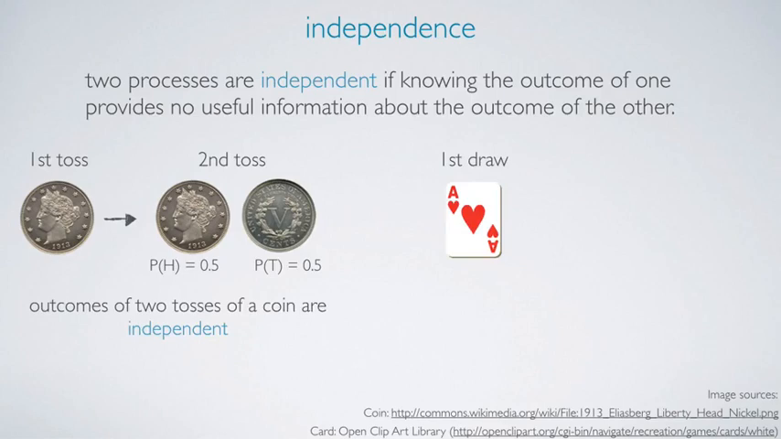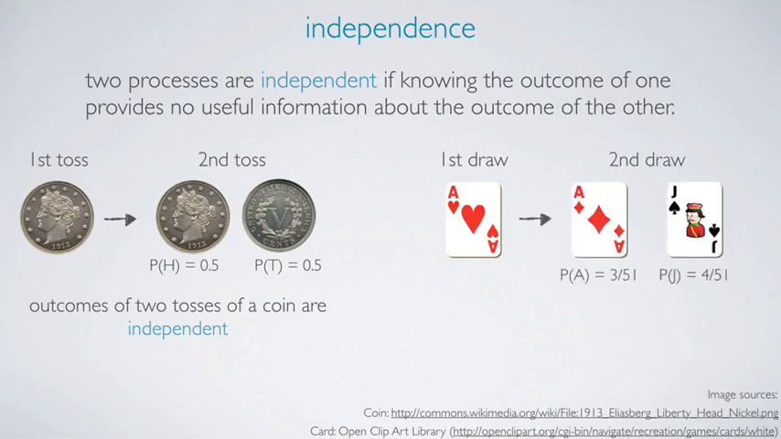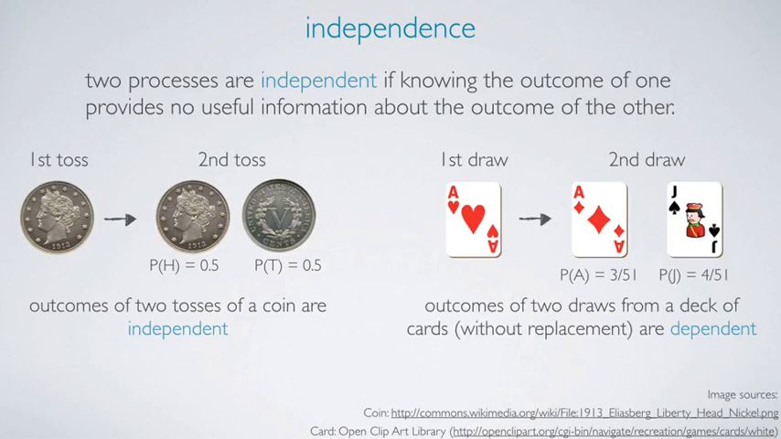On the other hand, knowing that the first card drawn from a deck is an ace does provide useful information for calculating the probabilities of outcomes in the second draw. This is if we're drawing the cards without replacement, in other words, not putting the cards back into the deck after we draw them. For example, the probability of drawing yet another ace is going to be 3/51. We have 51 cards left in the deck and only 3 of them are aces, while the probability of drawing a jack is going to be 4/51 since we still have 4 jacks left in the deck. Therefore, outcomes of two draws from a deck of cards without replacement are dependent.